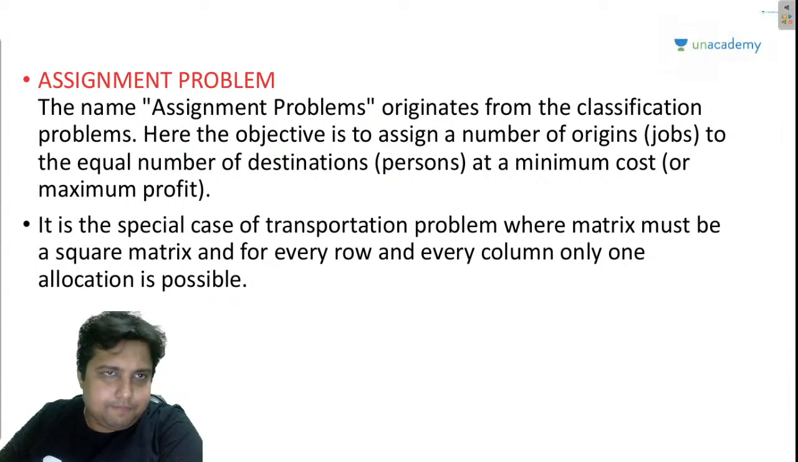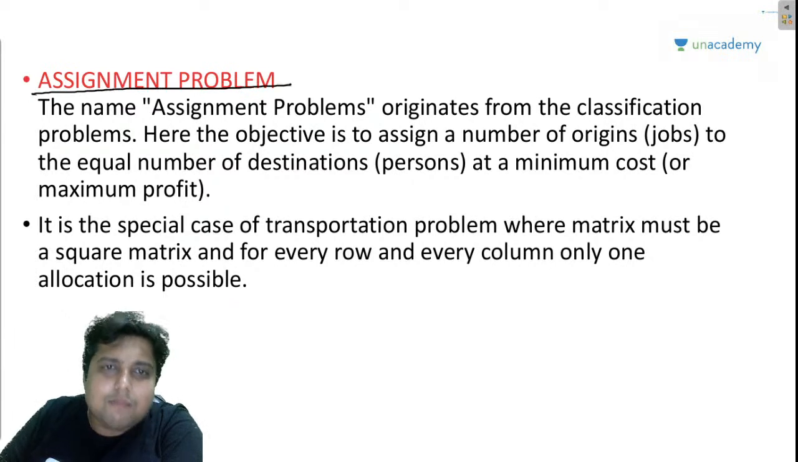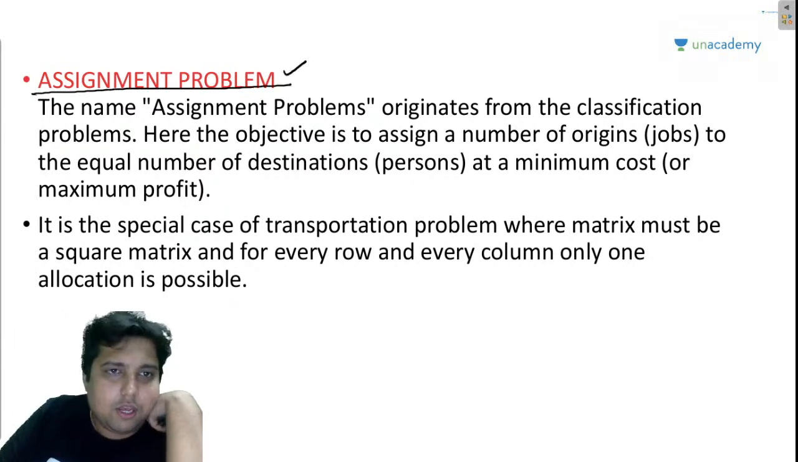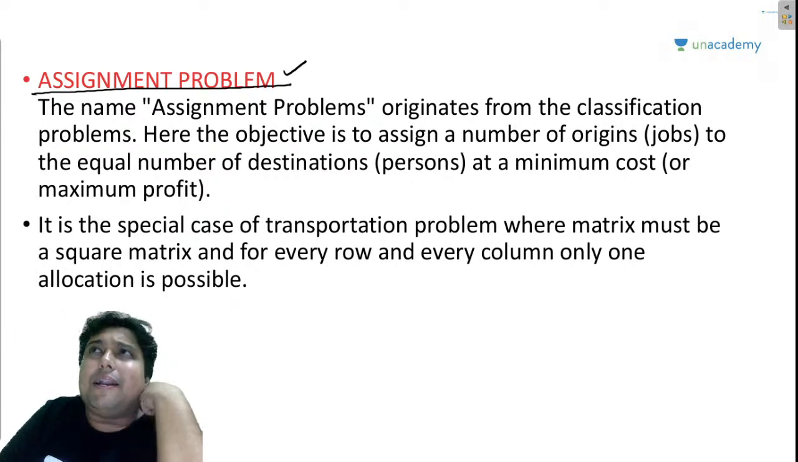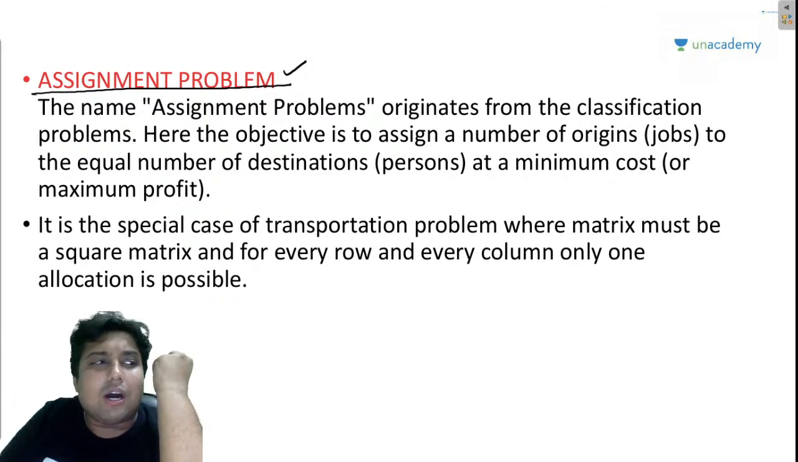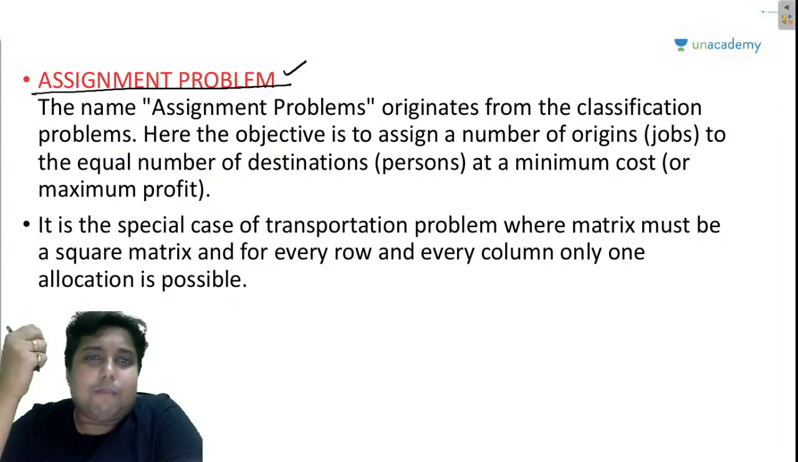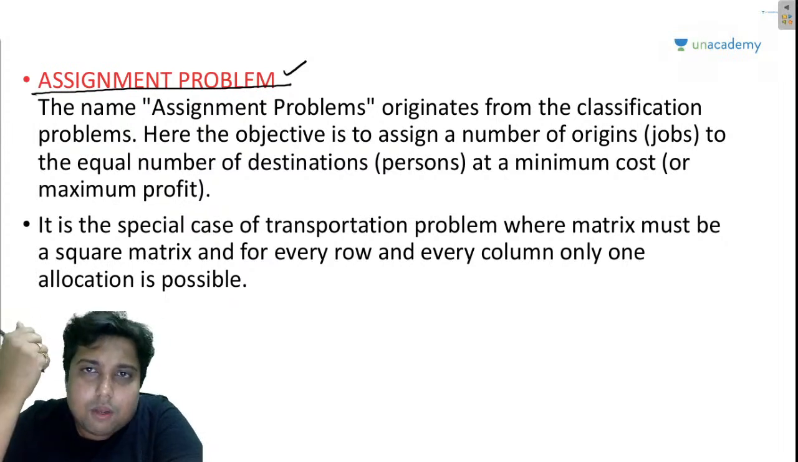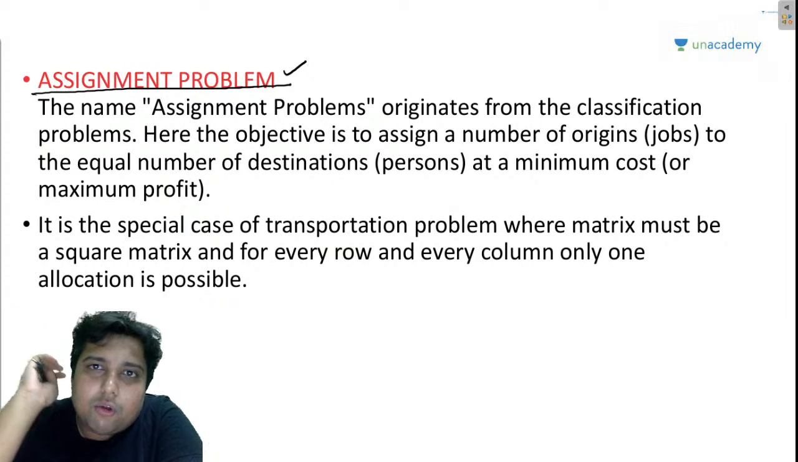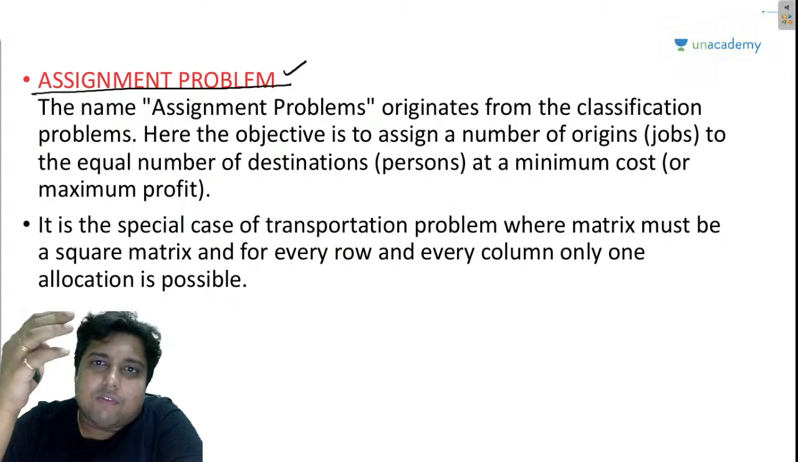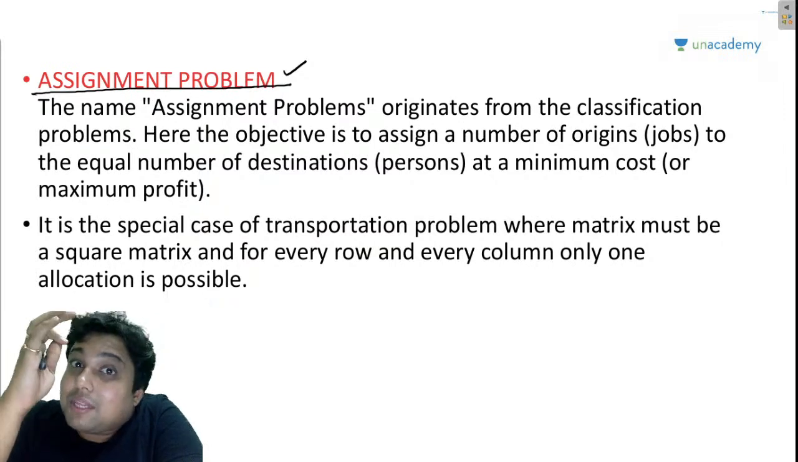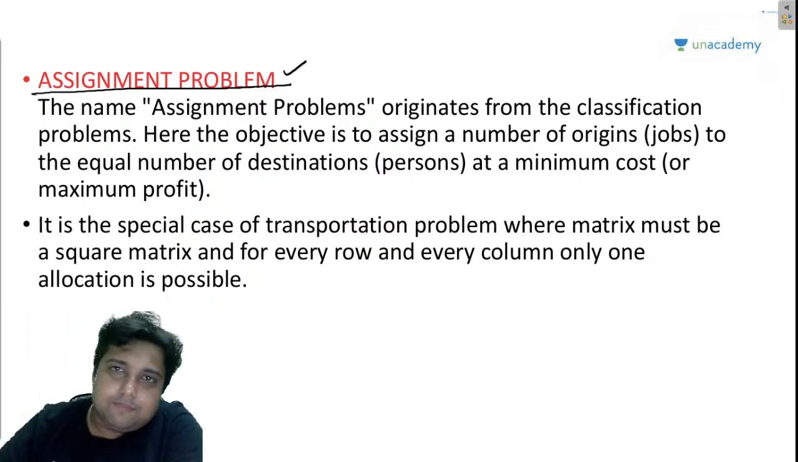So guys, what is an assignment problem? First of all, what is the meaning of the word assignment? Assignment basically means when we assign something to somebody. Okay, do this job, do that job. This is your assignment. You are going to do this, right? So that is the meaning of the word assignment, when something is allocated to somebody.